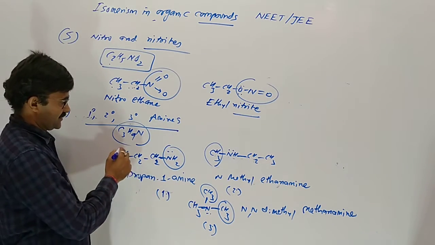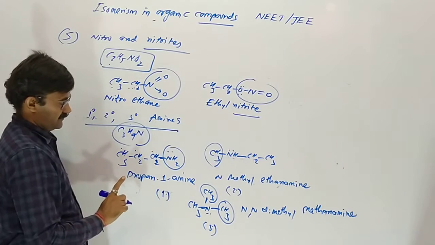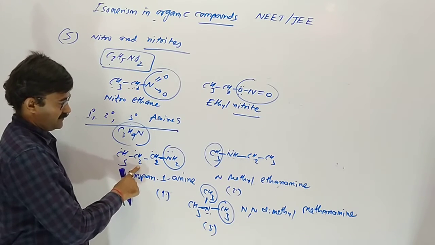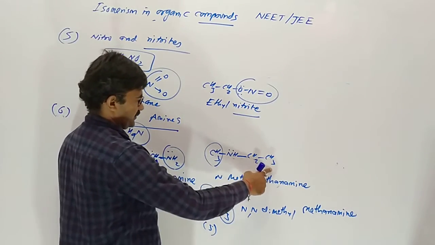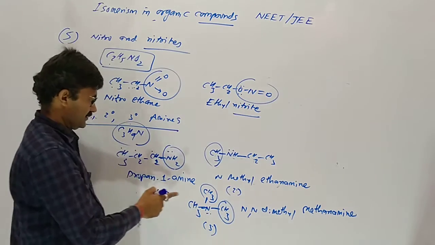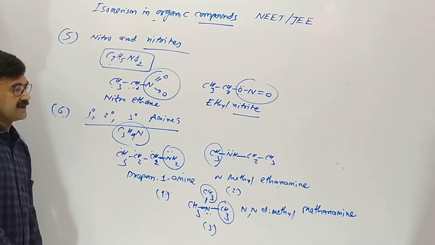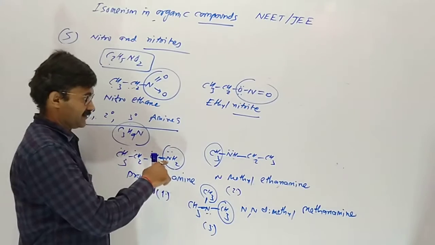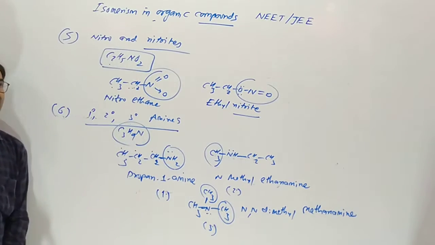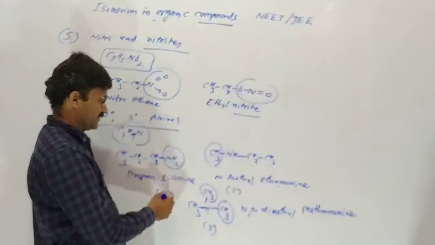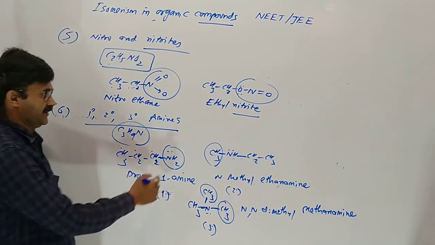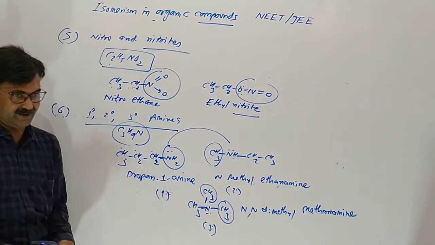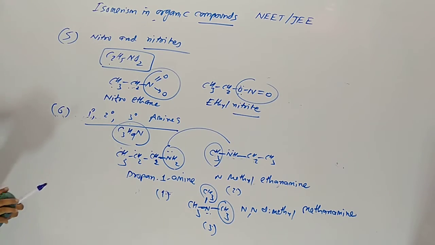In all three cases, number of carbon is 3, hydrogen is 9, with 1 nitrogen. In the classification of amines, you have to remember how many carbons nitrogen is directly attached to, on the basis of which it is primary, secondary or tertiary. So all three are functional isomers of each other.